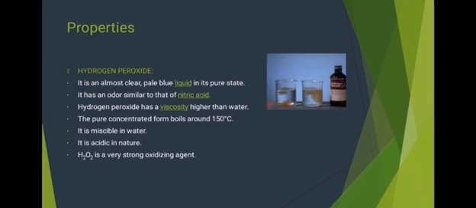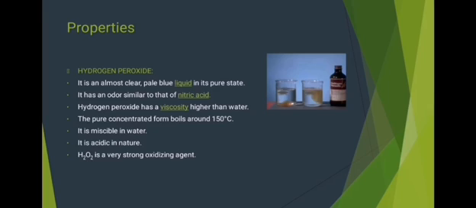Now we are going to talk about the properties of hydrogen peroxide. Hydrogen peroxide is an almost clear pale blue liquid in its pure state. It has an odor similar to that of nitric acid. Hydrogen peroxide has a viscosity higher than water, that is, it is 40% denser than water.